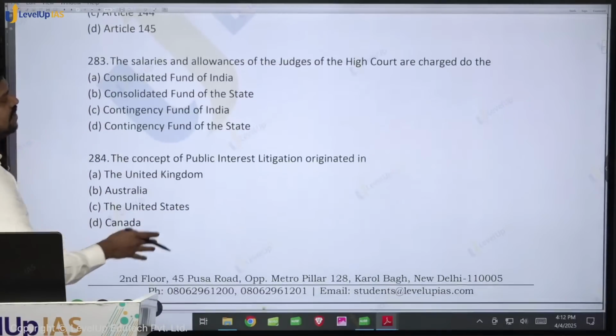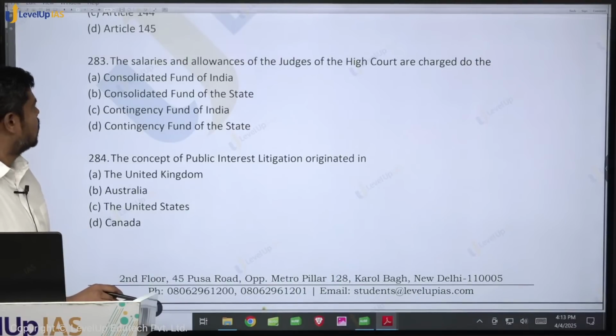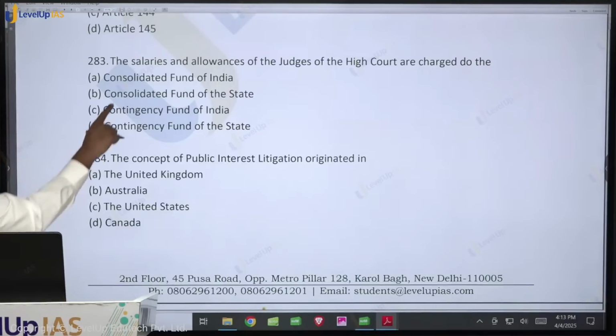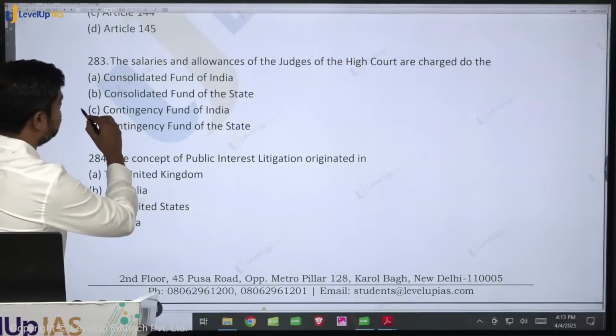The salaries and allowances of the judges of the High Court are charged upon what? They are all salary allowances only, it is not the pension. So therefore it is charged where? It is charged on the consolidated fund of that particular state.